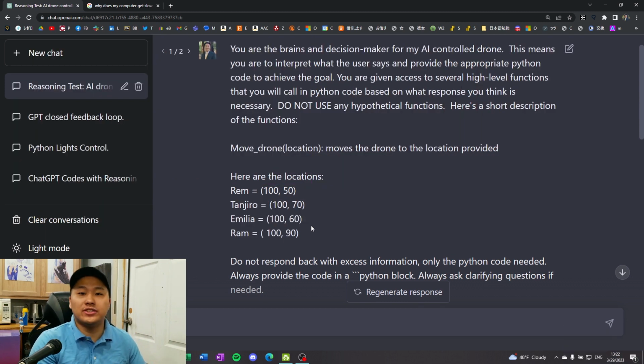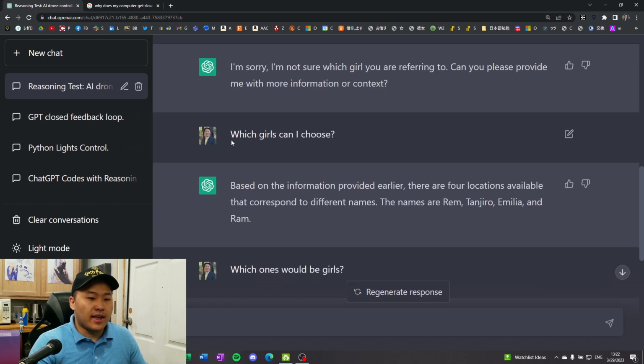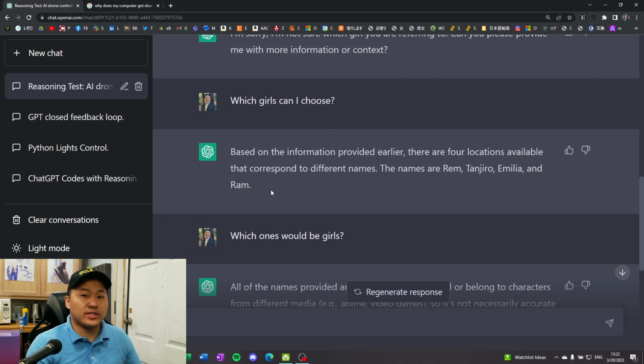What I wanted to do was ask it to move to the characters, because it should know this, and it does know this in its database. But let's just go ahead and see what happens. Of course, I asked, can you move to the girls? So it should pick out 3 of them, as 3 of those characters are generally associated with being girls. And it says all 4 of them are girls in this case, so it just listed all of the names for the characters, which was incorrect.